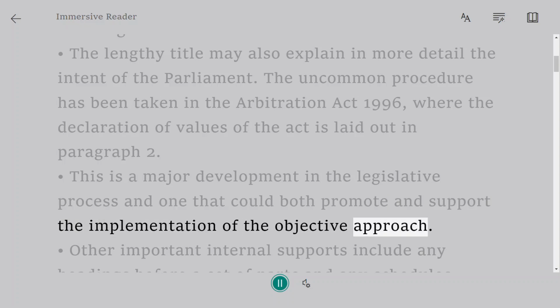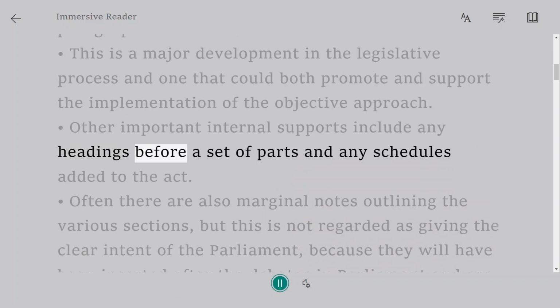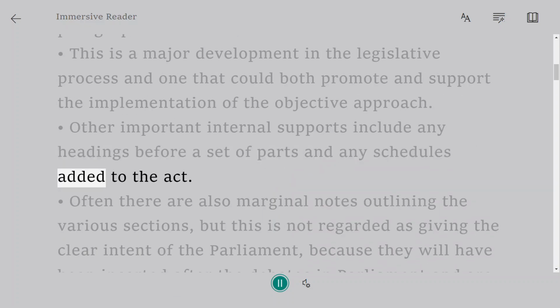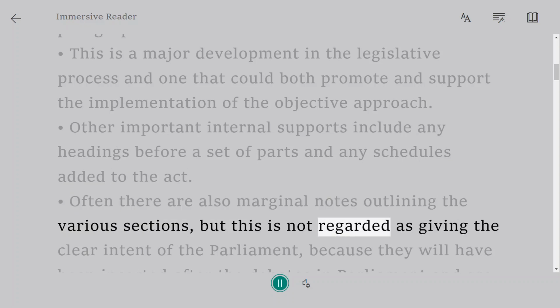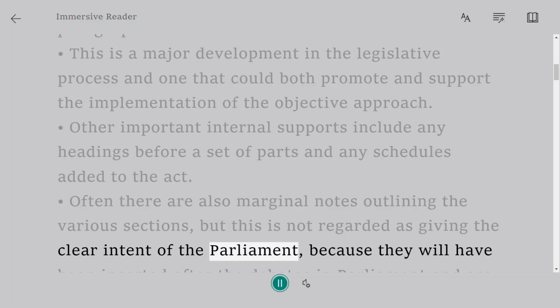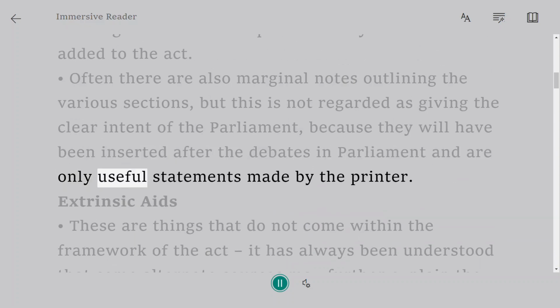the objective approach. Other important internal supports include any headings before a set of parts and any schedules added to the Act. Often there are also marginal notes outlining the various sections, but this is not regarded as giving the clear intent of the Parliament, because they will have been inserted after the debates in Parliament and are only useful statements made by the printer.